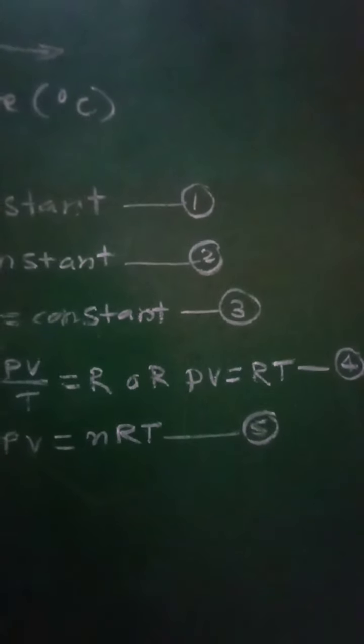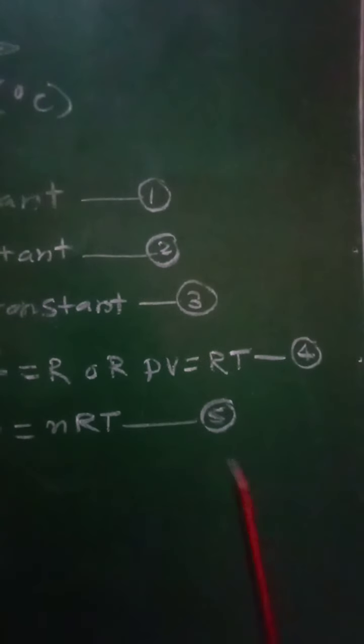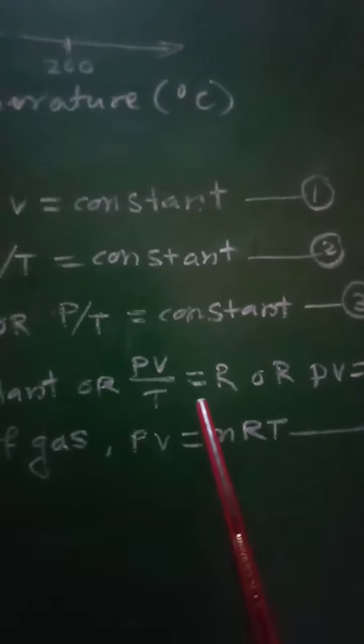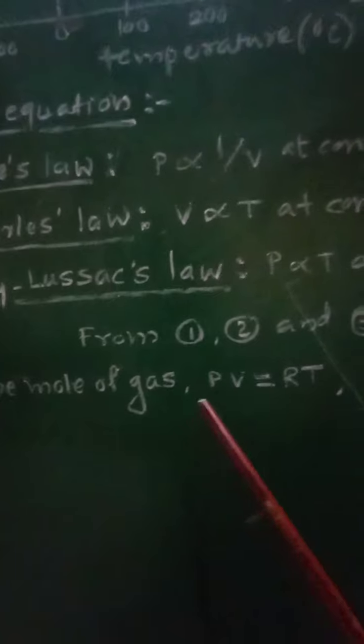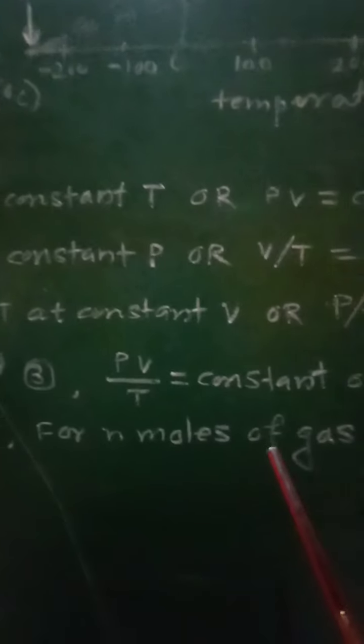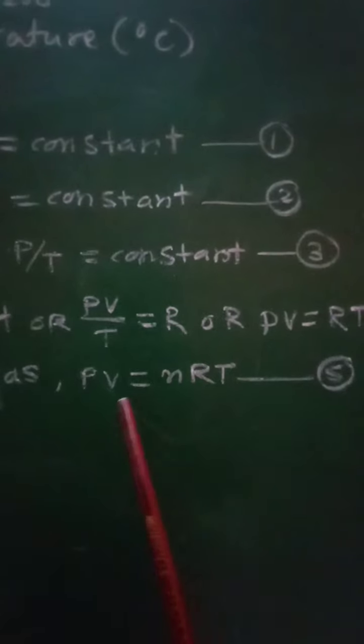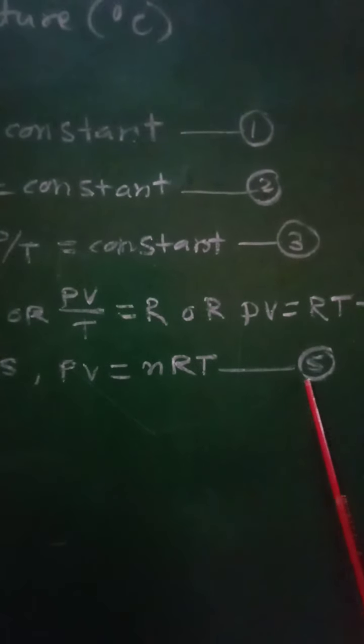Now this equation will give us the ideal gas equation, PV is equal to RT, where R is the gas constant. If you consider 1 mole of gas, the equation will be written as PV equal to RT, and for n moles of gas we can write PV equal to nRT, equation number 5.